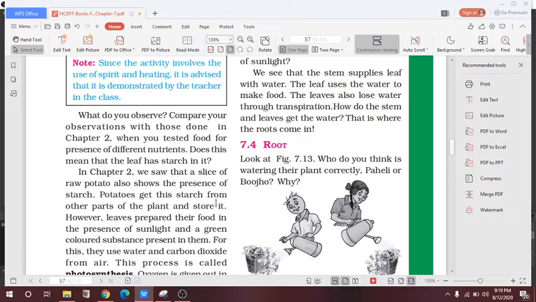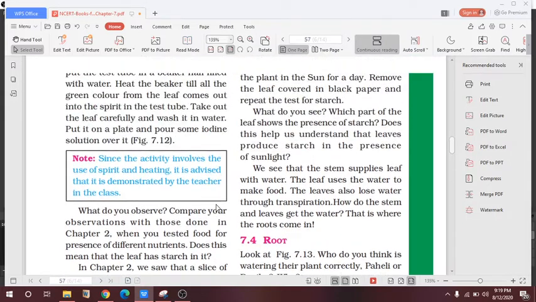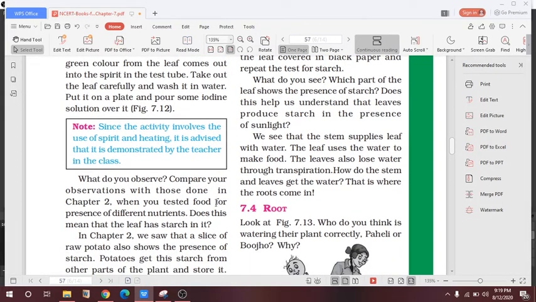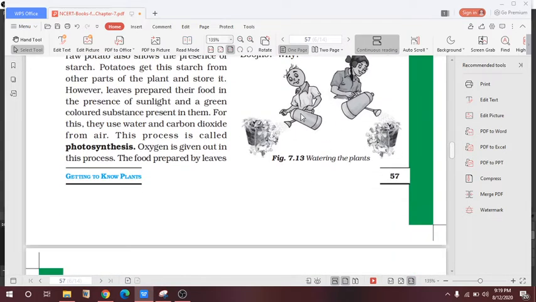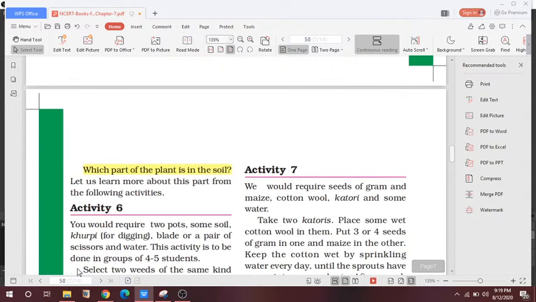So today we will discuss the root. In the previous class we discussed photosynthesis and transpiration with respect to the leaf. But today we will discuss the roots. First of all, you can see here children are watering the plants. Which part of the plant is in the soil? We know that the part which is in the soil is called a root.